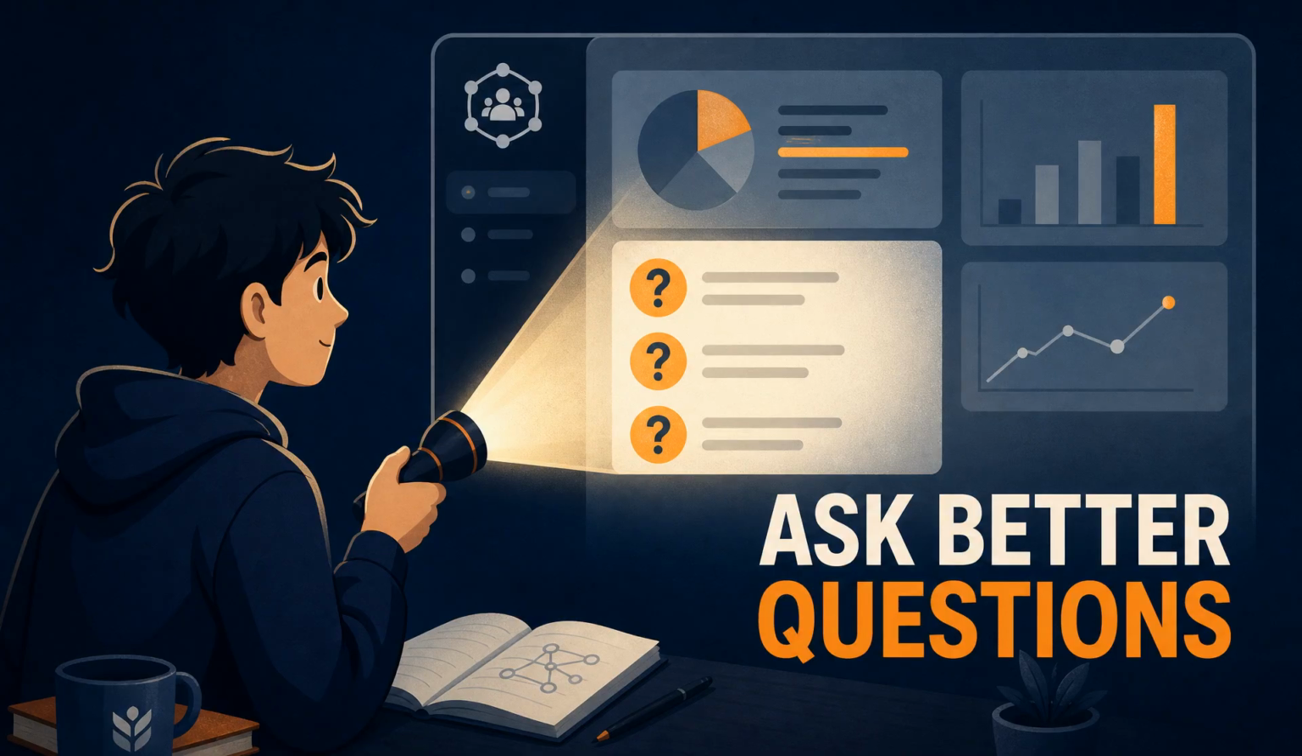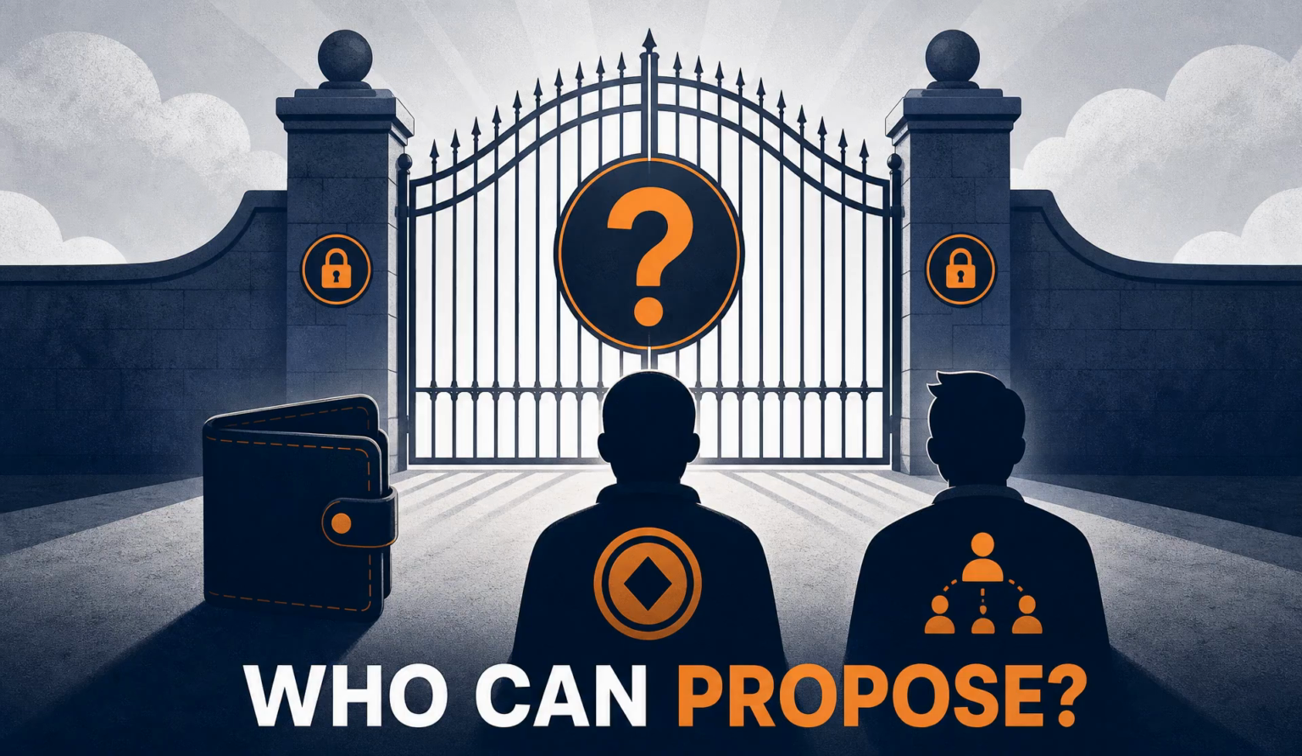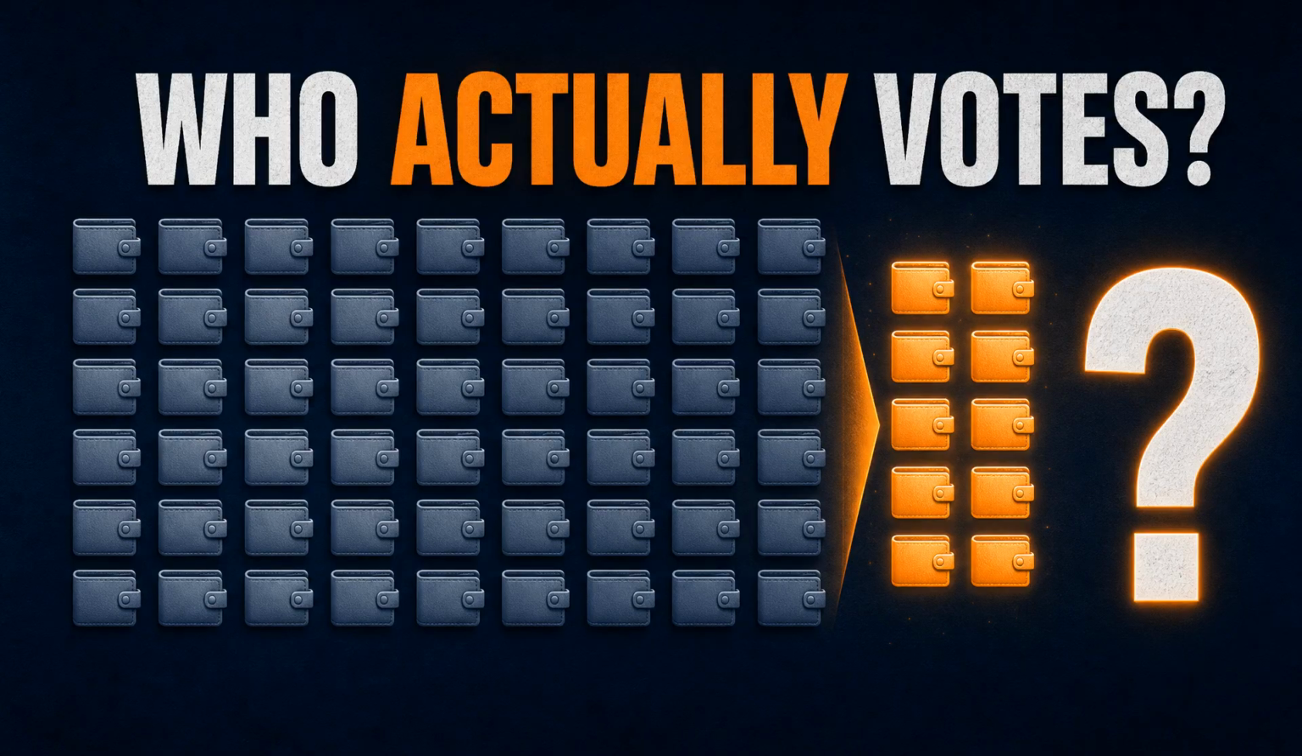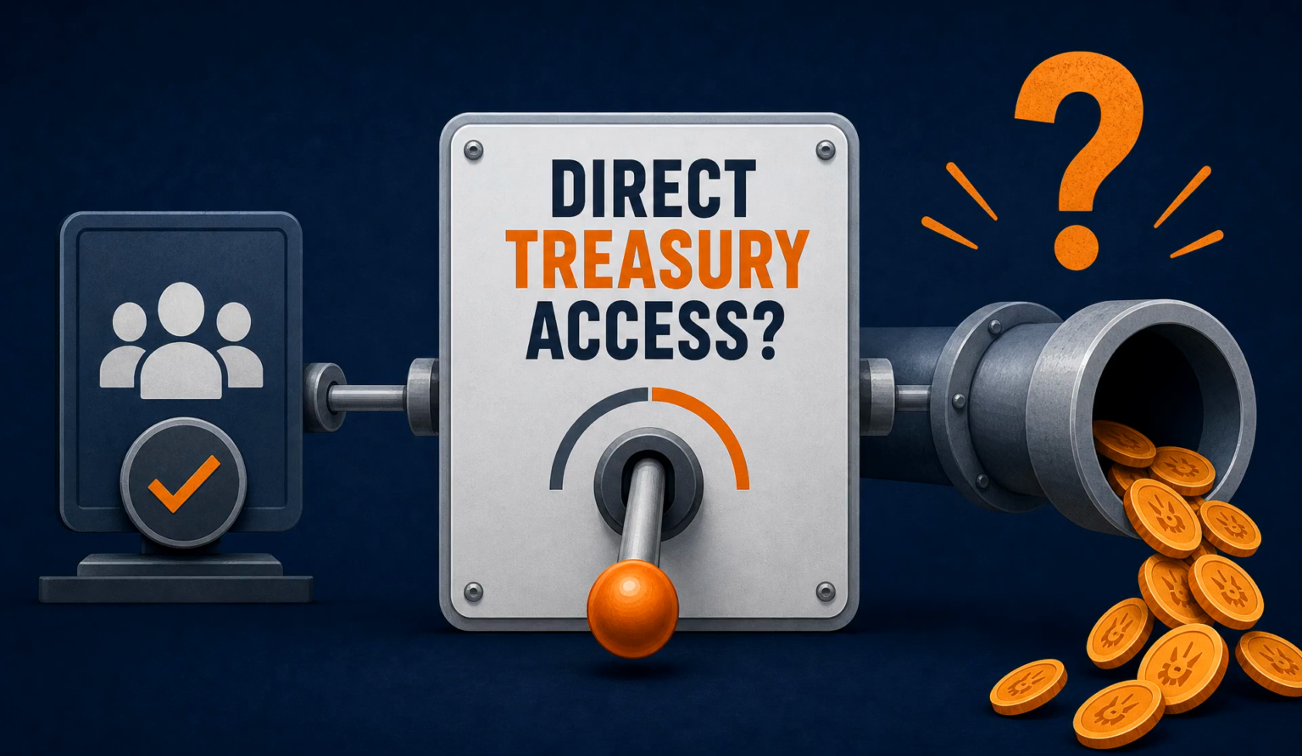For beginners, the lesson is not that all DAOs are fake or all governance tokens are dangerous. The lesson is to ask better questions. Who can create proposals? What voting power is needed for quorum? How many people actually vote? Can a proposal directly move treasury funds?